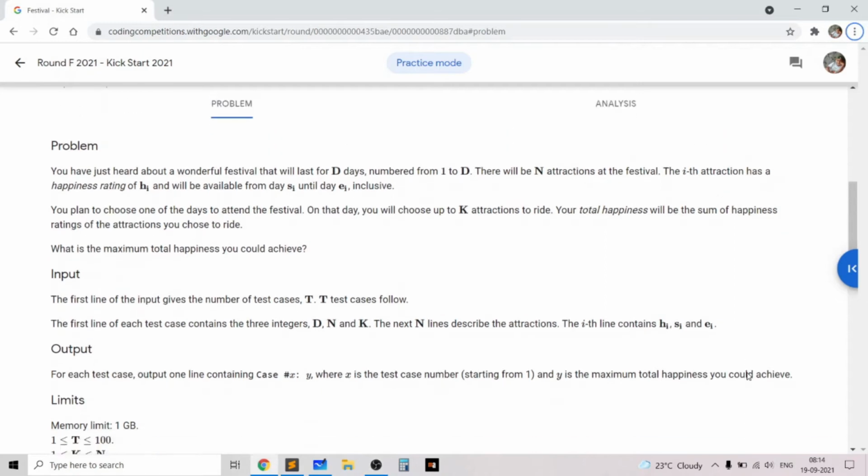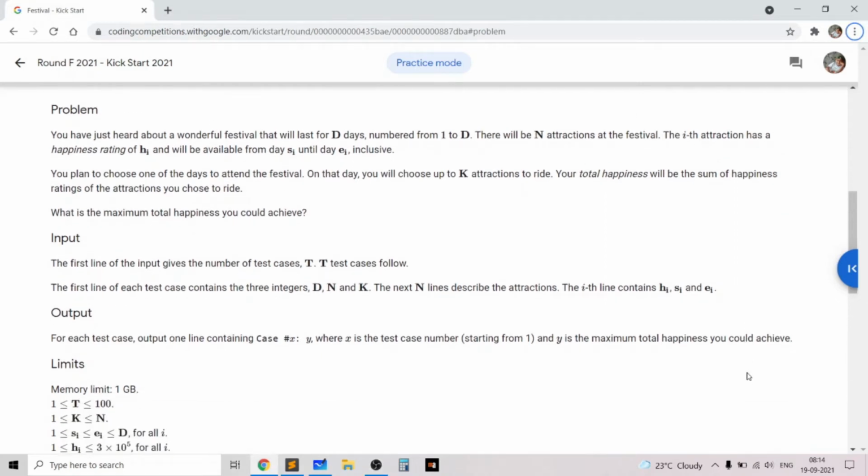Hello everyone, in this video I will go over my solution to the problem named Festival, taken from yesterday's Kickstart competition. This is the second problem, and it is an excellent problem which teaches us how to use the multiset data structure efficiently in a greedy environment. So let's try to solve this problem using a multiset data structure and some greedy logic.